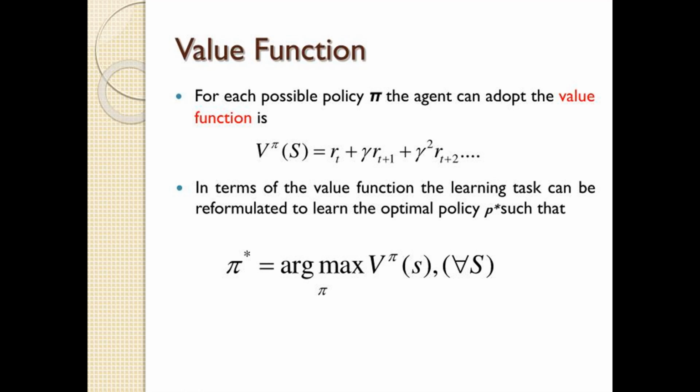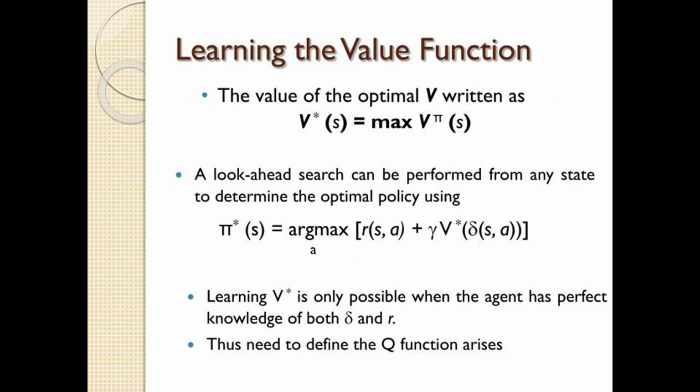V pi of S represents the expected cumulative reward starting from state S. V pi of S equals E pi of the sum from t equals 0 to infinity of gamma to the t times R t, given S 0 equals S. Where gamma is the discount factor, R t is the reward at time step t, and E pi denotes the expectation under policy pi.